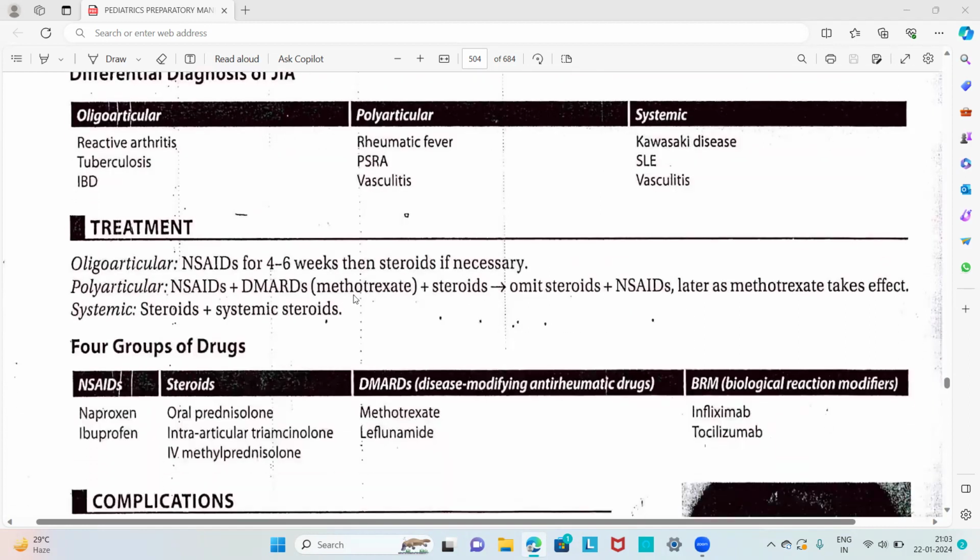Then treatment. For oligoarticular, we have to administer NSAIDs for 4 to 6 weeks, then steroids if necessary. In polyarticular, we have to administer NSAIDs plus DMARDs, that is disease modifying agents, usually methotrexate, plus steroids. That is followed by NSAIDs only, omitting steroids later as methotrexate takes effect. If it is systemic, it has to be treated with systemic steroids.